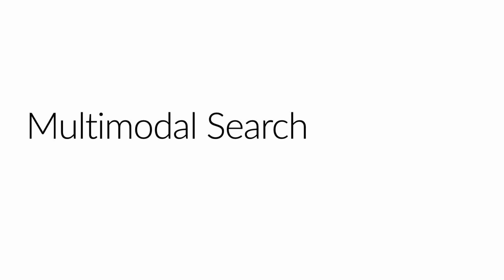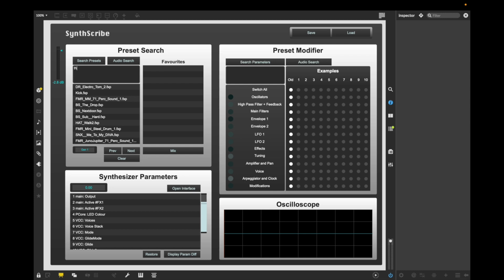First, we present our multimodal search feature that uses the deep learning model LAION-CLAP to help users manage a bank of preset sounds. Here we start by using text to search for a synth lead. Synthesizer sounds are then loaded on click. Upon discovering a desirable sound, we add it to our favorites list by double-clicking, and then execute an audio search on the sound currently selected, which returns a list of presets similar to the selected sound.